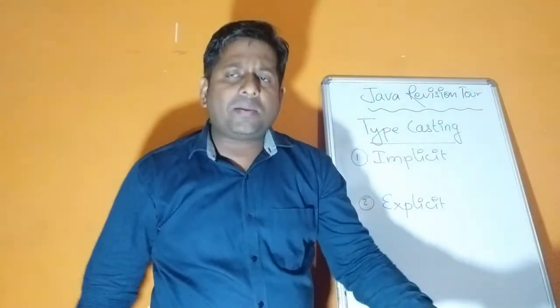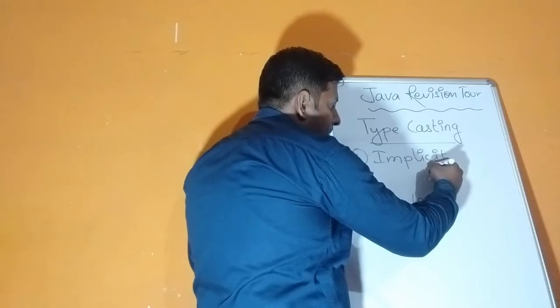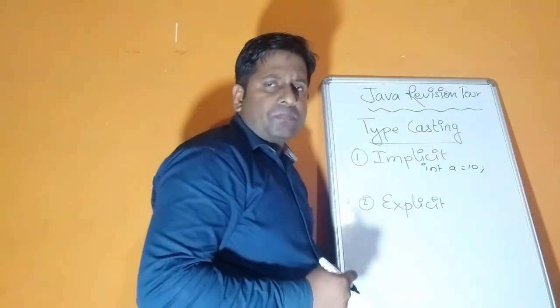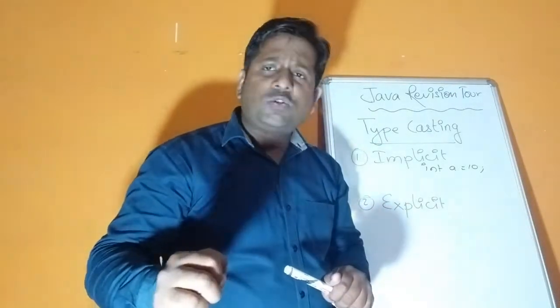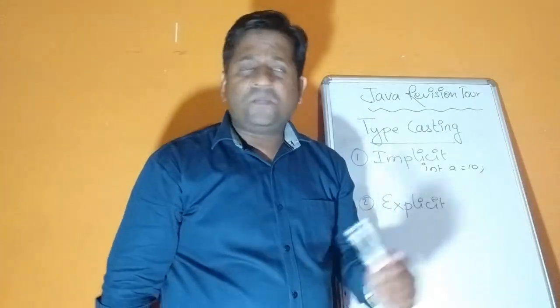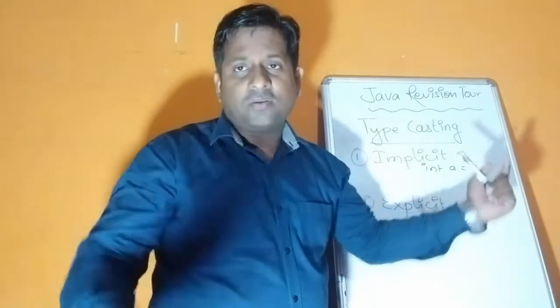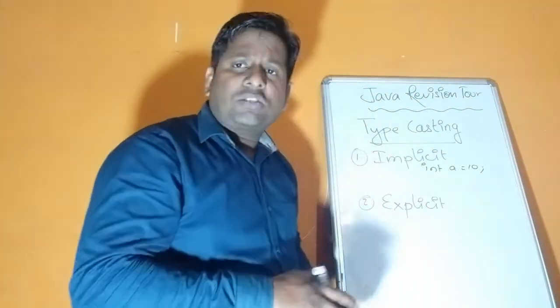So see, one example I am just showing you. Suppose int a is equal to 10. This is of integer type. That means the data type is int, the variable is a, the operator used is equal to, and 10 is the constant. This is known as an expression. So this part is known as what, children? Expression. Now in this expression, I need to convert integer to long type.